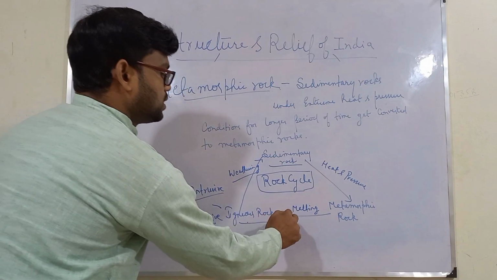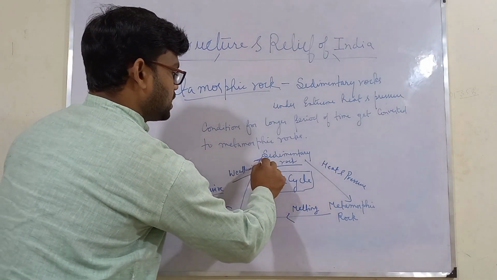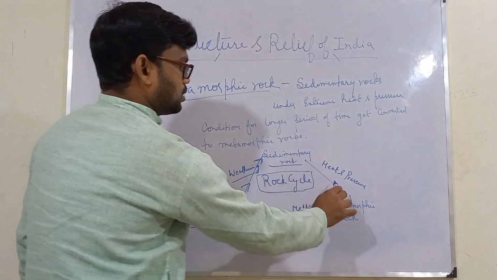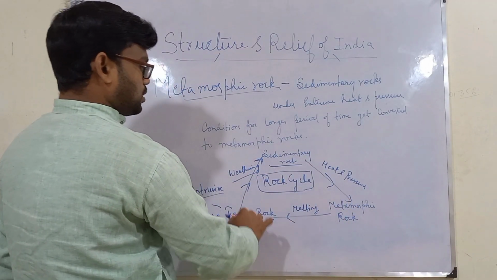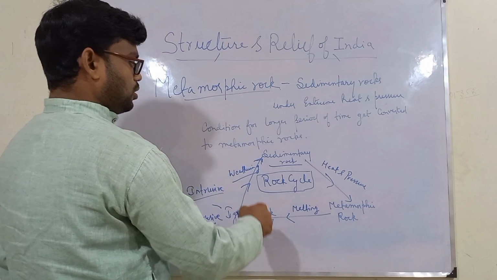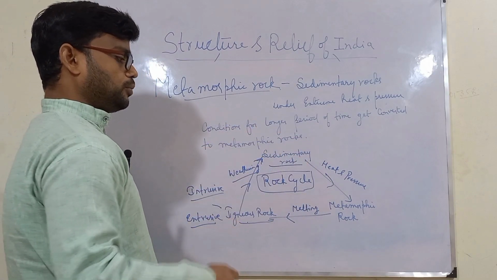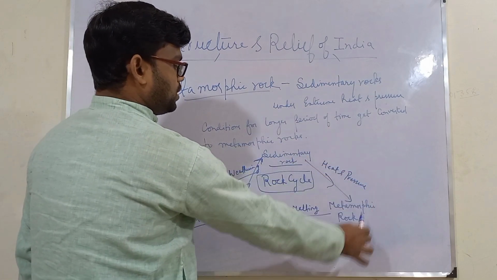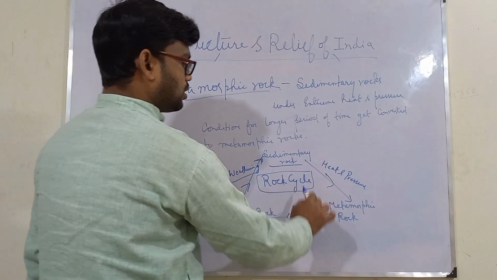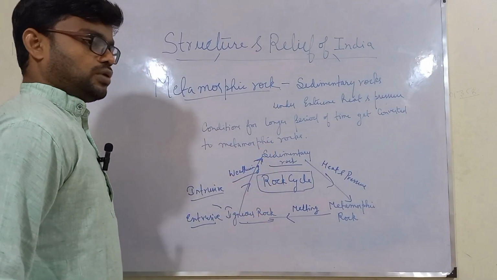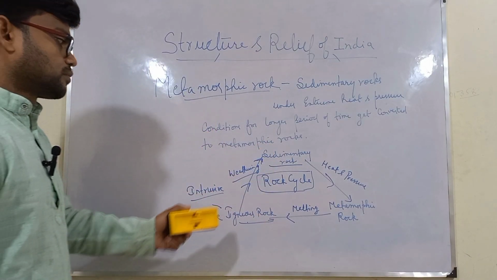Okay, so we see that this forms a cycle of different types of rock which are continuously transformed from one form to another, and this complete form is known as the rock cycle. So I hope you have noted it down.